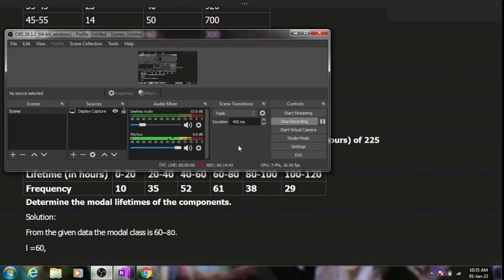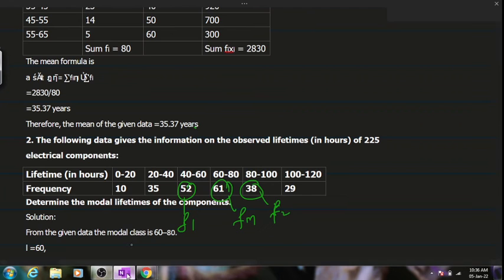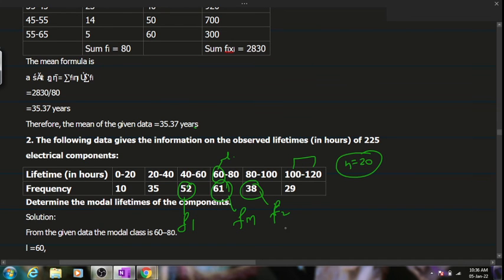Now you'll have to calculate the mode out here. Again, I have to ask you, what is my F1? Can anybody tell me? F1 is 61. F0 is 52, and F2 is 38. Good. What will L be here? Anyone? 60 is my L. And what is my H out here? 20. Bus, everything is here. Can you tell me the mode?